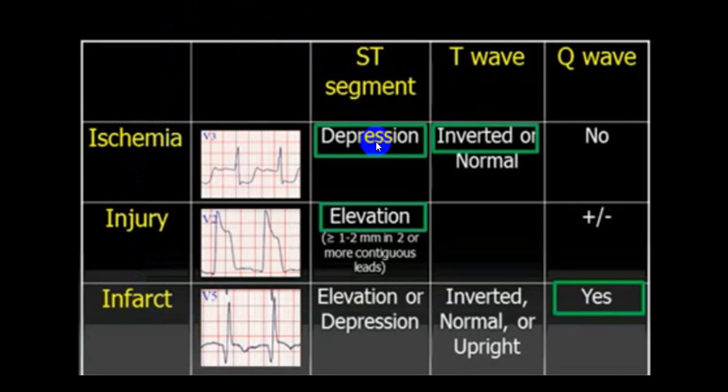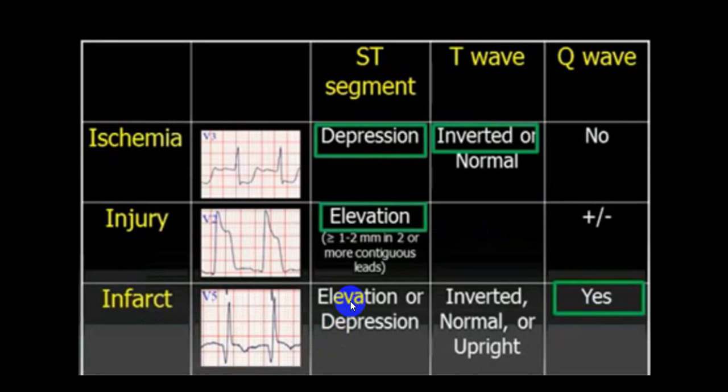In ischemia, usually ST segment depression with T wave inversion or normal, but at least there will be no Q wave. In injury, usually you will come across ST segment elevation, which may be 1 or 2 millimeter or maybe more than 2 millimeter in two contiguous leads. T wave may be inverted or may be normal. Q wave is possible if there is no early revascularization done, and if there is an infarct,